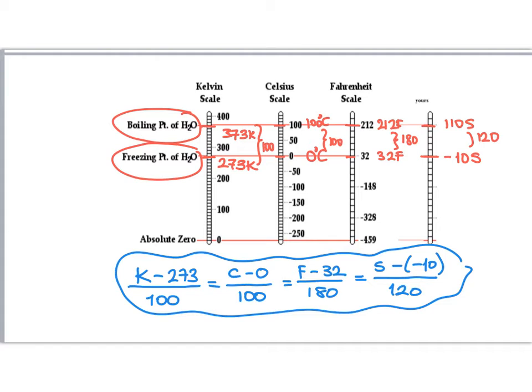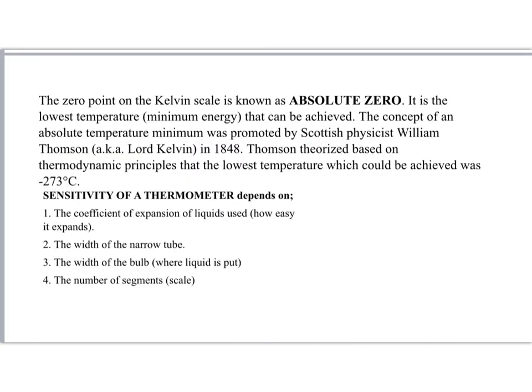We simplify it. If you want to convert Kelvin to Celsius, Kelvin is equal to Celsius plus 273. If you want to convert Fahrenheit to Celsius, Celsius is equal to 5/9 times Fahrenheit minus 32. The 0 point on the Kelvin scale is known as absolute zero.